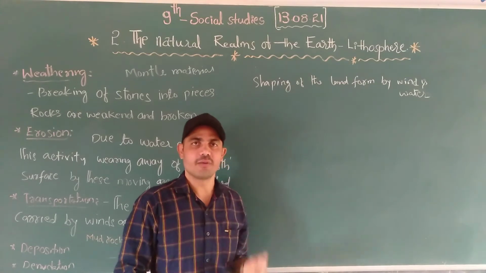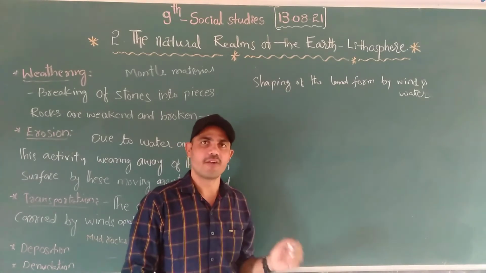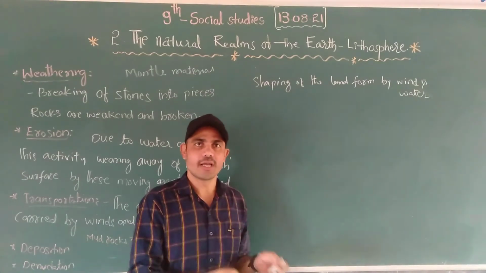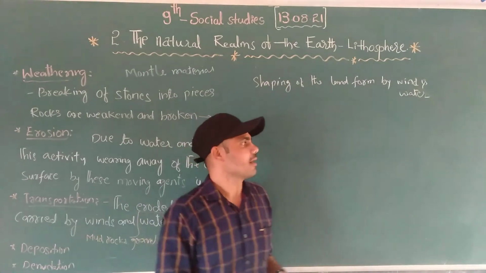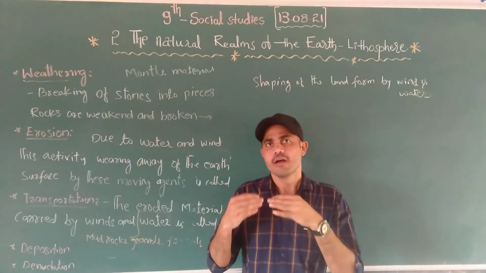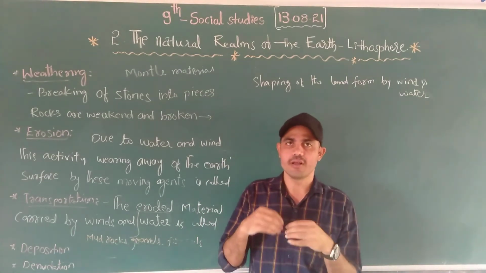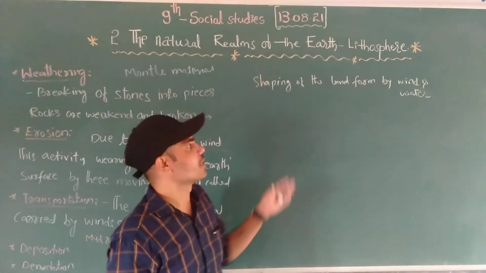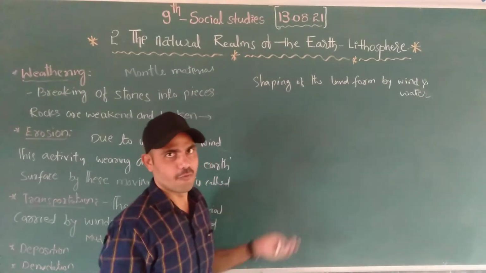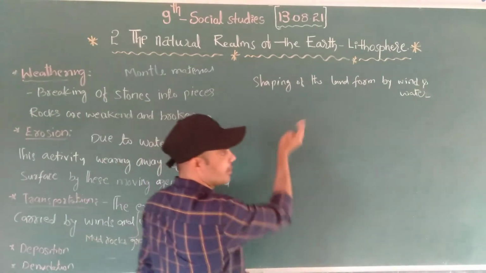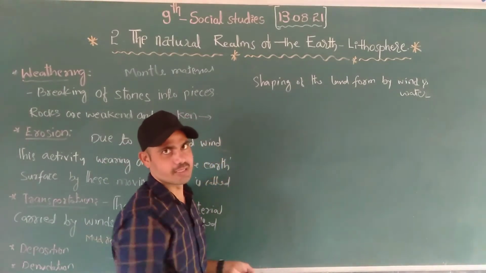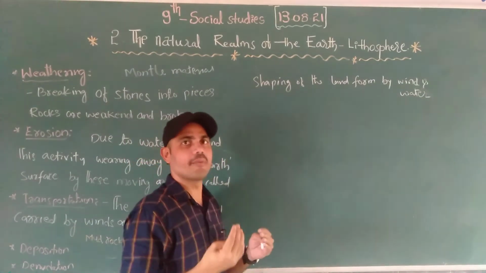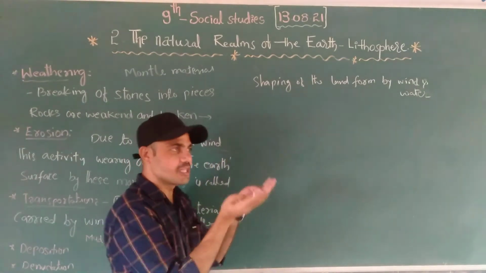The first order landform, second order landform, and third order landform. First order landforms form the oceans and continents. Second order landforms form due to the internal activity of the earth. Those are the plains, plateaus, desert, all those things, right? But the third order landform is formed due to the activity of the external part of the earth.